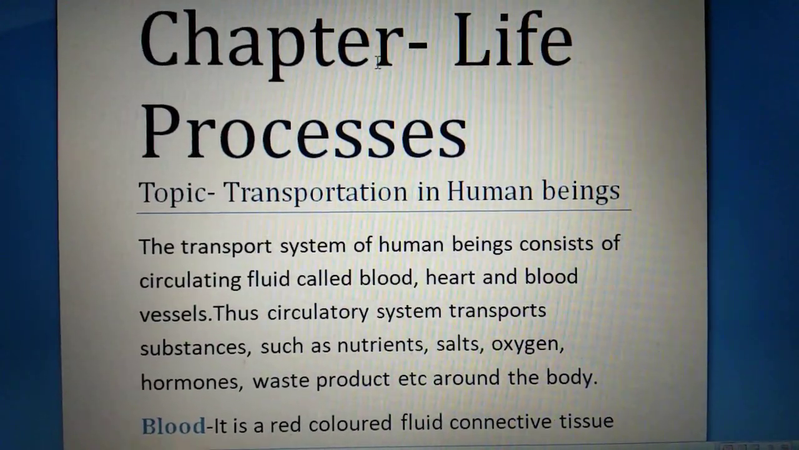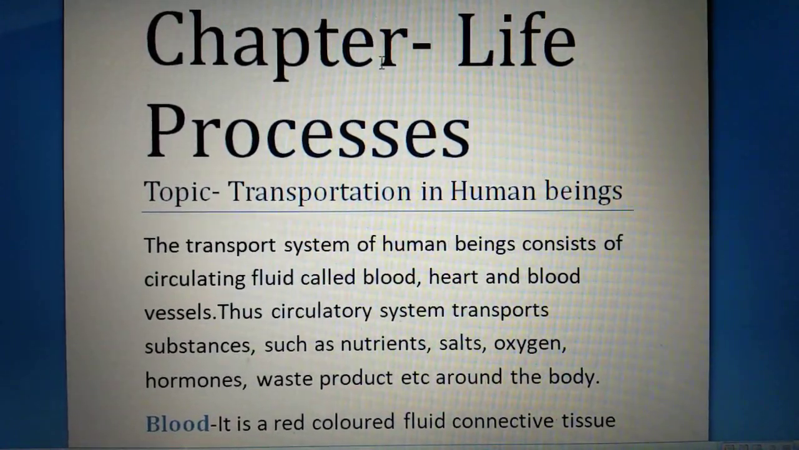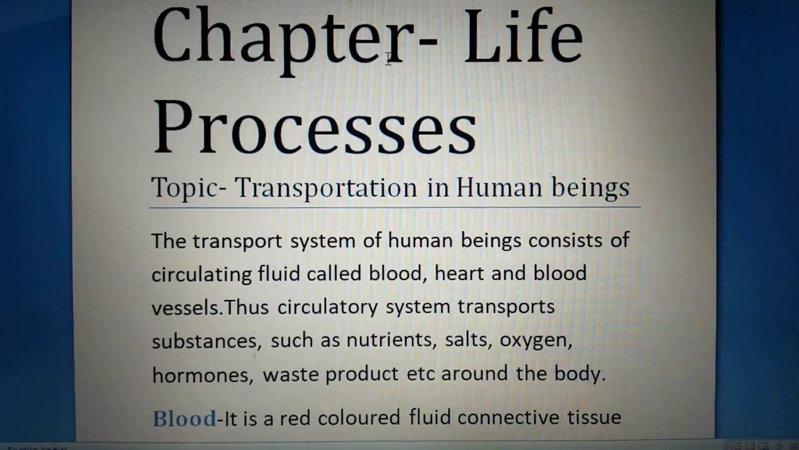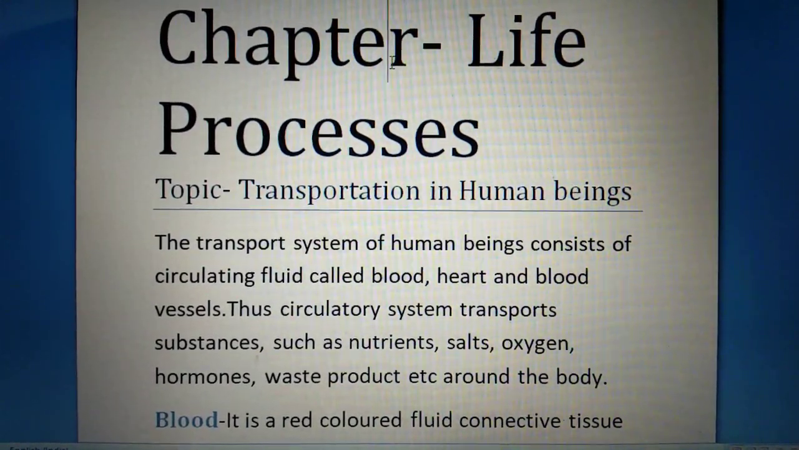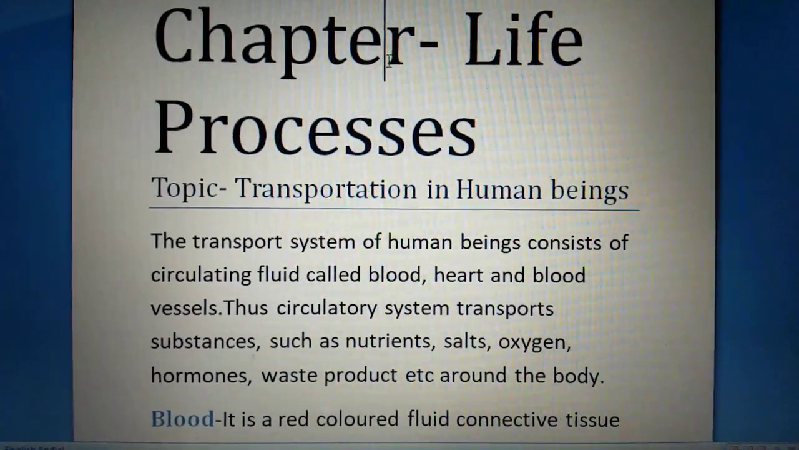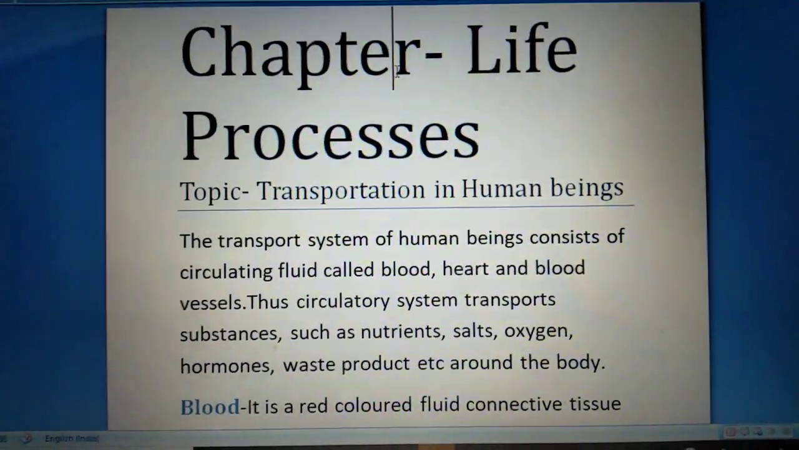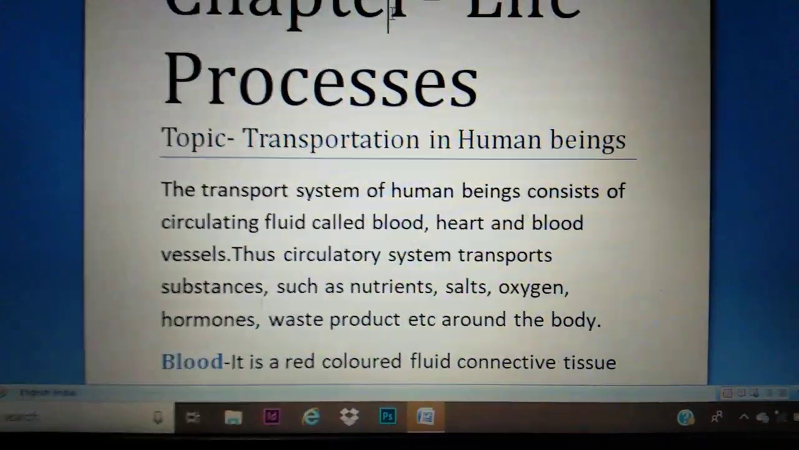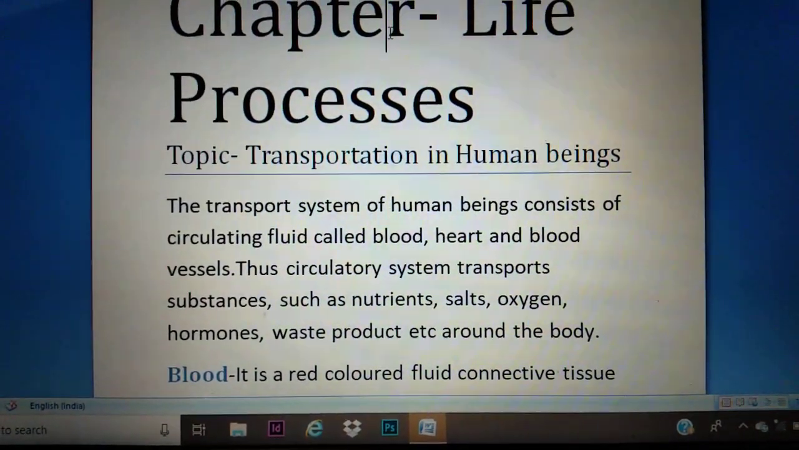So as you know, we are studying the chapter Life Processes, and in that, what we are going to learn today is the topic transportation. Now during metabolism, the cell produces some useful and some waste products. The substances that are useful need to be transported to other cells, while harmful substances are to be eliminated.